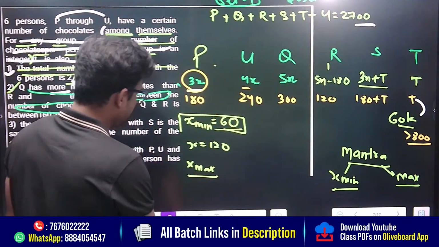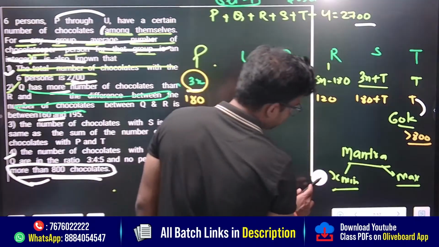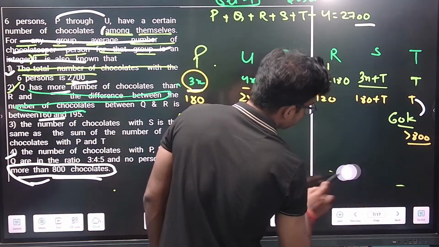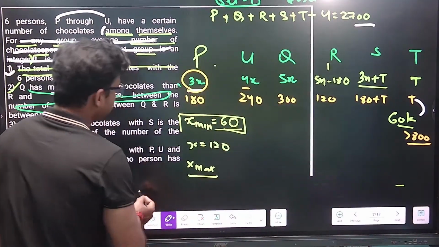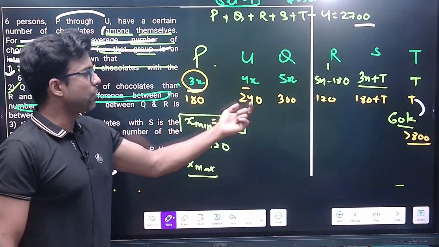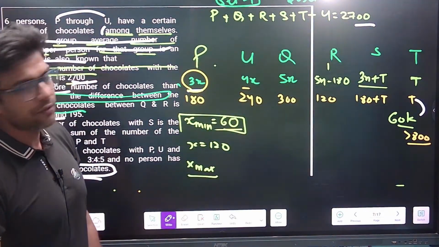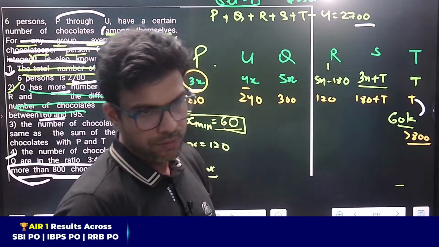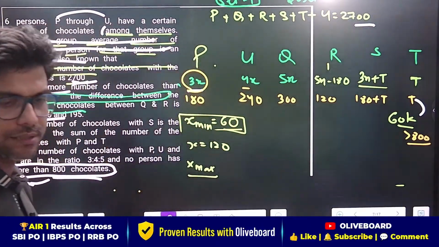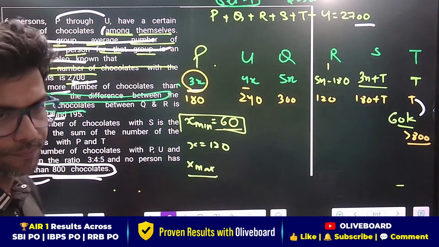Now let's see and understand. Guys, can you sum this up? 180, 240, 300, 120 and 180 would give you how much? Come on, sum it up.